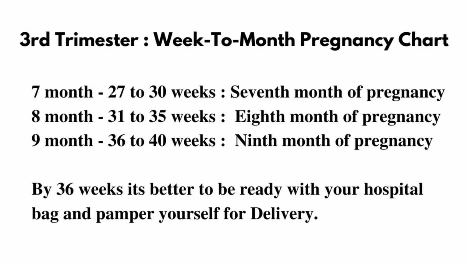So here I am going to explain about the third trimester. Week to month pregnancy chart. 27 to 30 weeks you are in your 7th month of pregnancy, 31 to 35 weeks you are in 8th month of pregnancy, 36 to 40 weeks you are in 9th month of pregnancy. So 36 to 40 weeks is a time where you might give birth to your baby. So these weeks are very important. Now I'm going to talk about the symptoms.